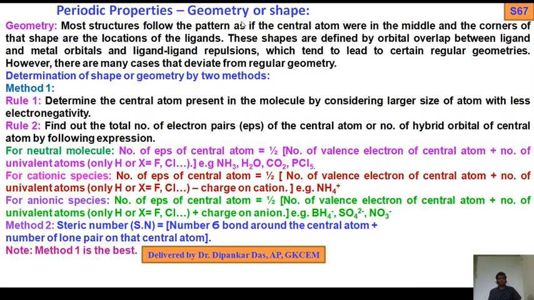Most structures follow the pattern as if the central atom is in the middle and the corners of that shape are the locations of the ligands. These shapes are defined by orbital overlap between ligand and metal orbitals and ligand-ligand repulsion, which tend to lead to certain regular geometries. However, there are many cases that deviate from regular geometry.